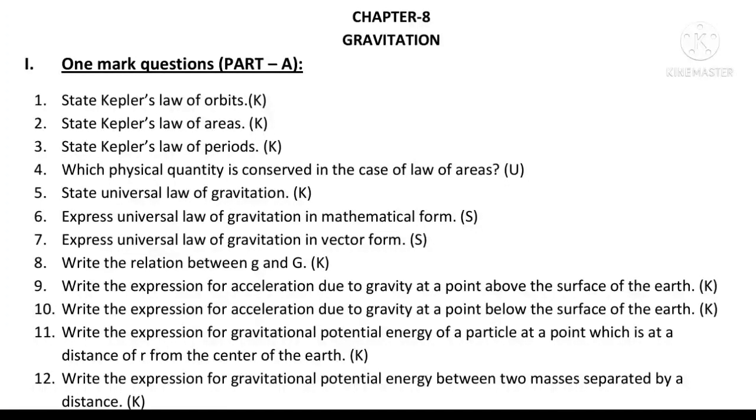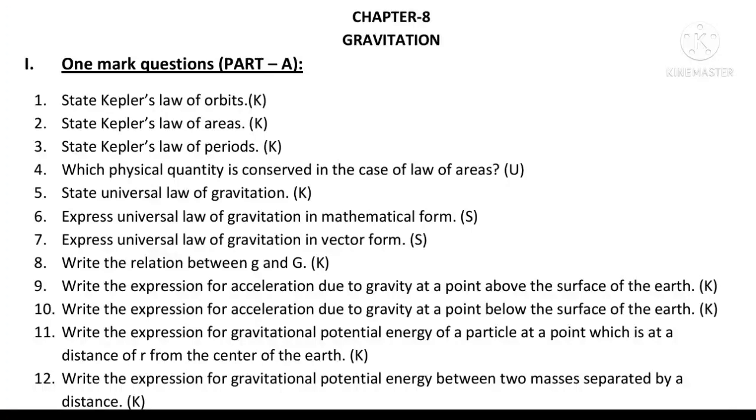State Kepler's law of periods. Kepler's law of periods states that the square of the time for a planet to complete one revolution around the sun is directly proportional to the cube of the semi-major axis of the elliptical orbit. Which physical quantity is conserved in the case of law of areas? Yes, children. Angular momentum is going to be conserved.